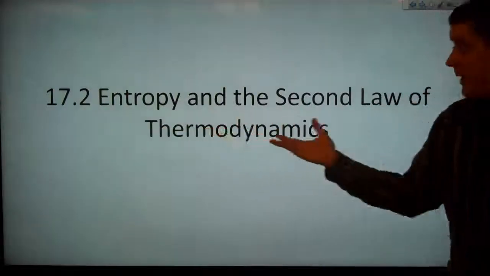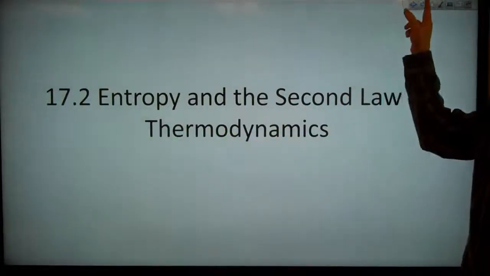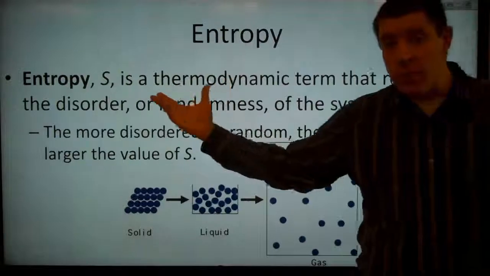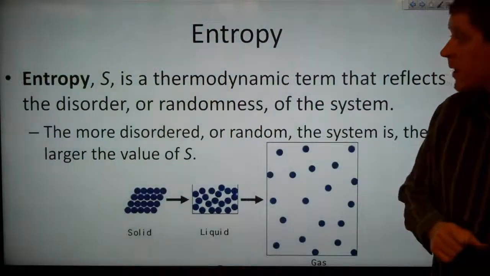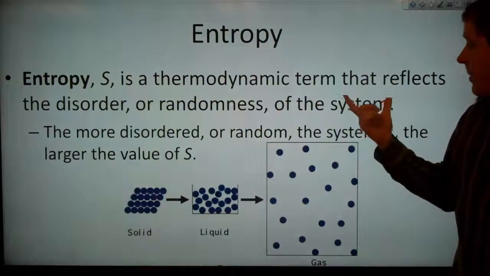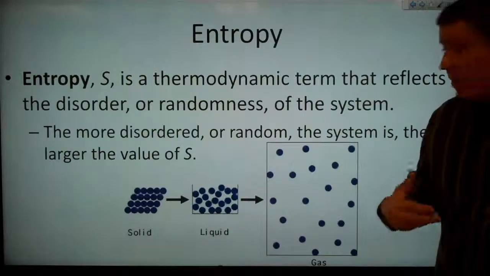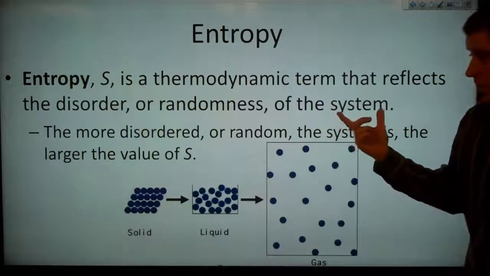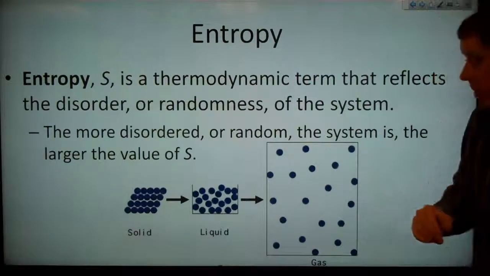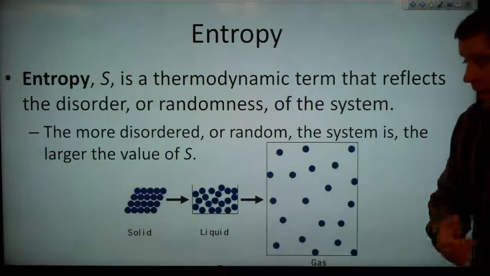Welcome to Entropy and the Second Law of Thermodynamics. So entropy, which we symbolize with capital S, is a thermodynamic term that reflects the disorder or randomness of our system. So the more disordered or random our system is, the larger the value of S.